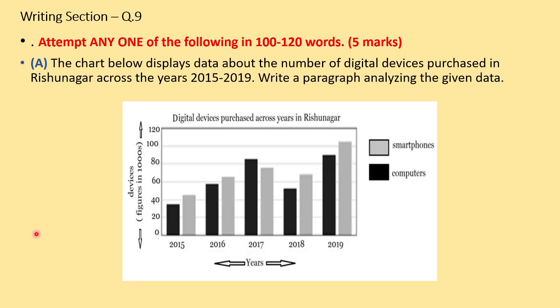So I am taking writing section question number 9 today. The question says: attempt any one of the following in 100 to 120 words. It is of 5 marks, and I am taking a part of this today. That is, a chart below displays data about the number of digital devices purchased in Rishinagar across the years 2015 to 2019. Write a paragraph analyzing the given data.